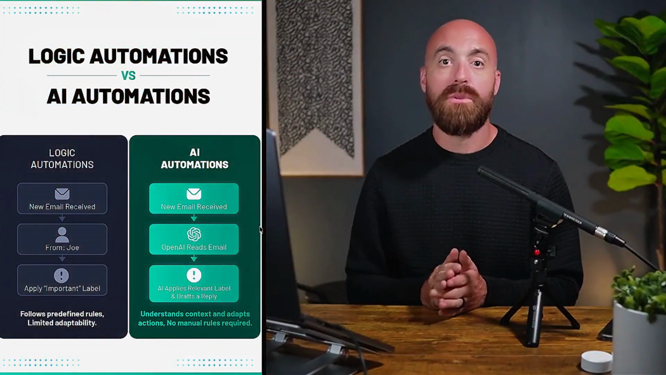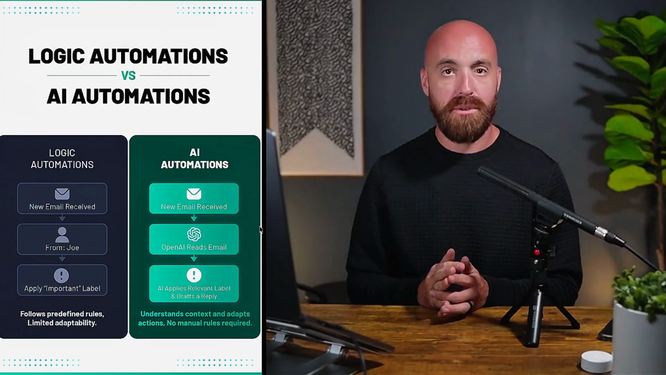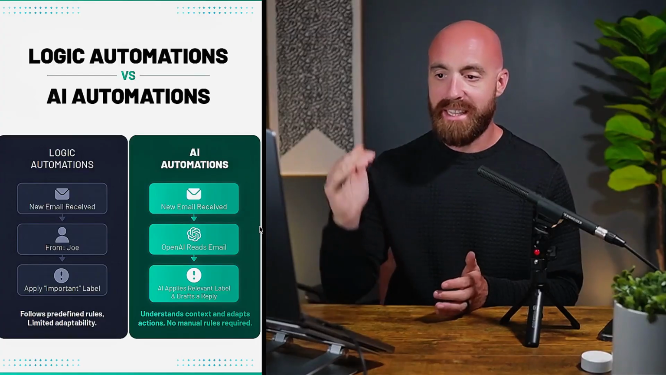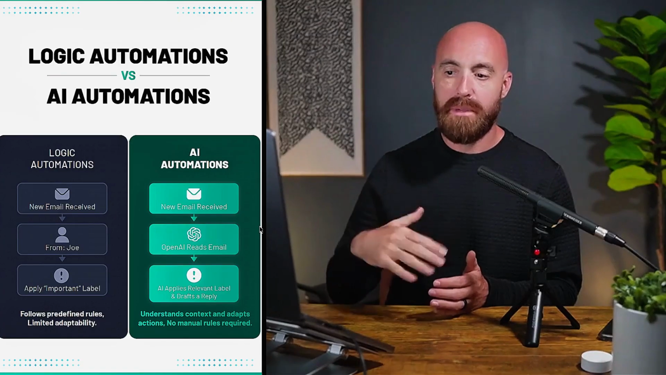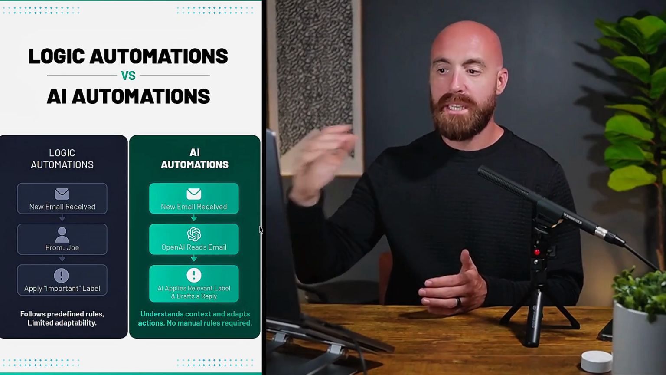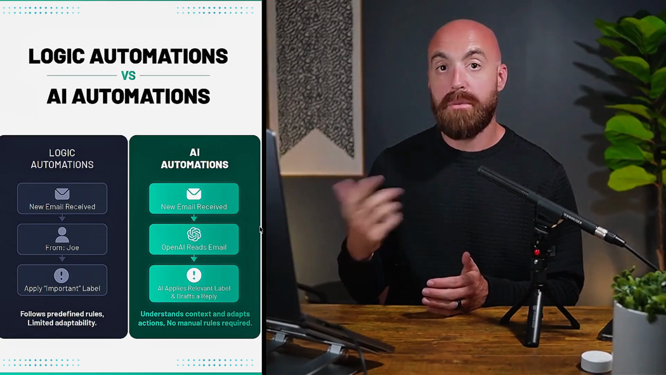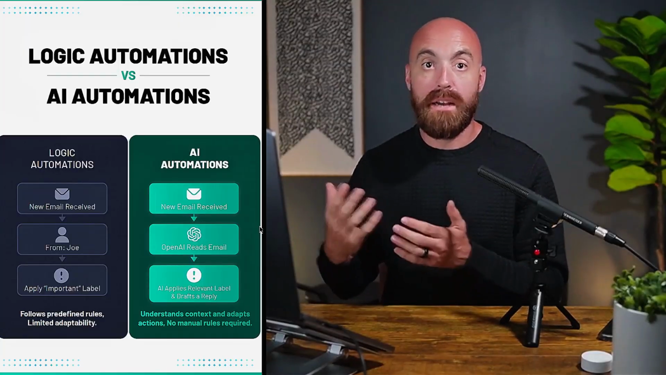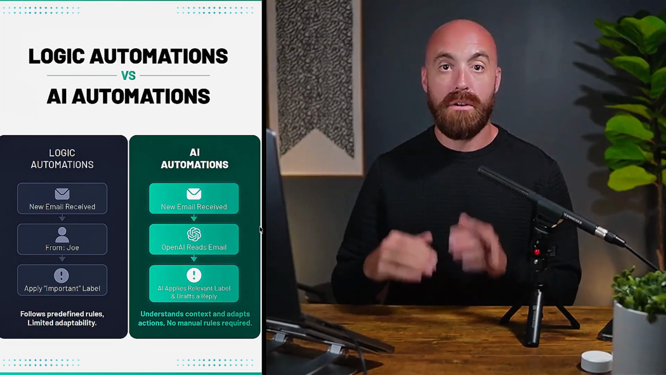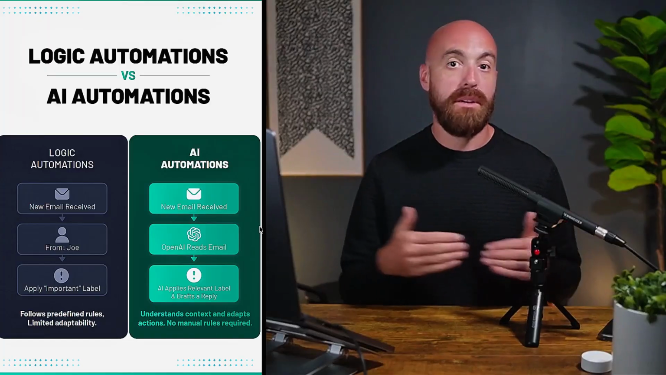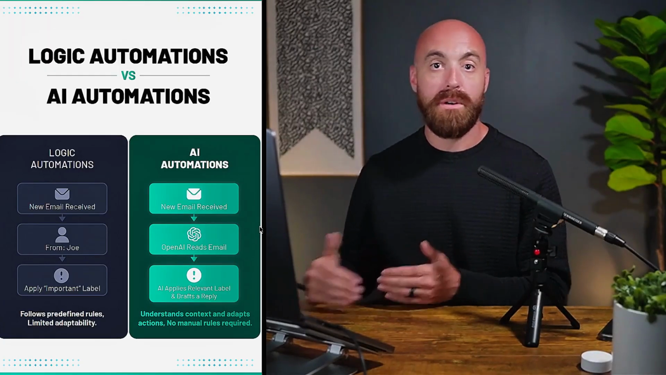This is just a quick visual that I probably should have scrolled to a little bit earlier, but take a quick look at this. New email received from Joe, apply important label. New email received, now OpenAI reads the email and then not only provides a label, but can also draft a response that you're all programming in through Zapier or Make.com or N8N.